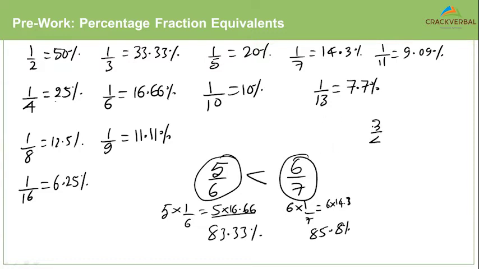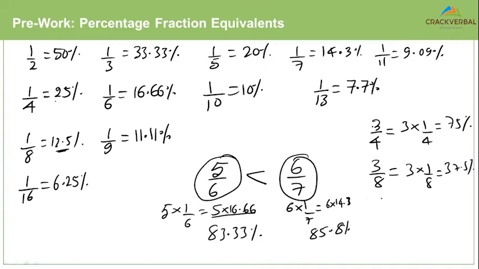So for example, if I ask you what is 3 by 4, 3 by 4 is nothing but 3 times 1 by 4, that is 75%. If I ask you what is 3 by 8, 3 by 8 would be 3 multiplied by 1 by 8, which is 3 into 12.5, 37.5%.